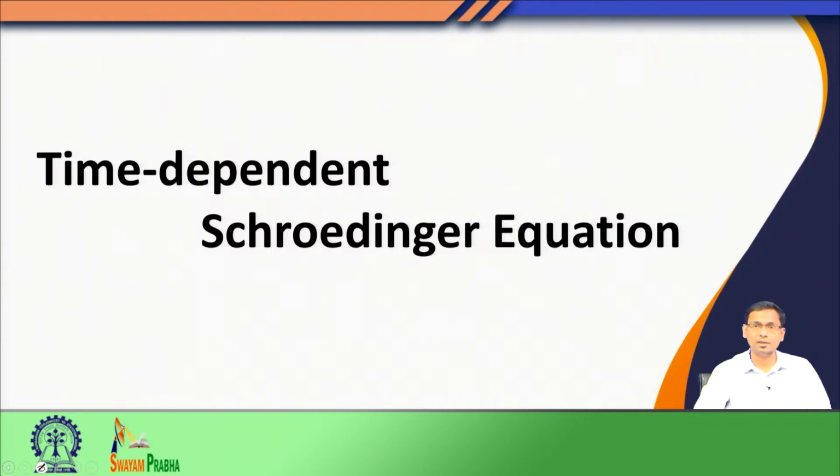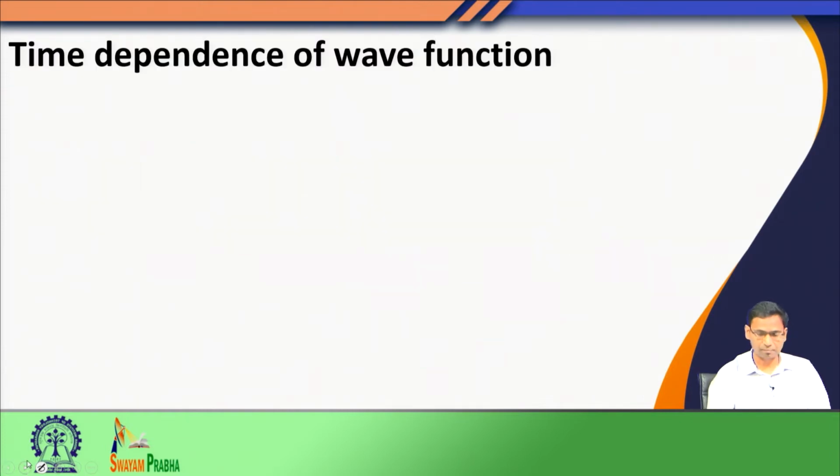But from our classical experience, from the experience that we have from this classical world, we see that the system actually evolves or changes with time. How do we incorporate that aspect into our quantum mechanical systems? That is the topic of our discussion today. So, in this context, we will be discussing the time dependent Schroedinger equation and its consequence on different systems.